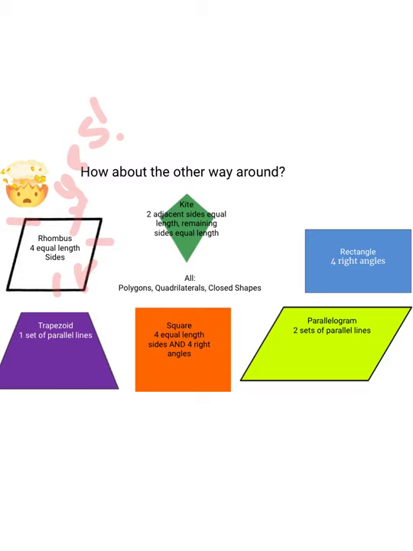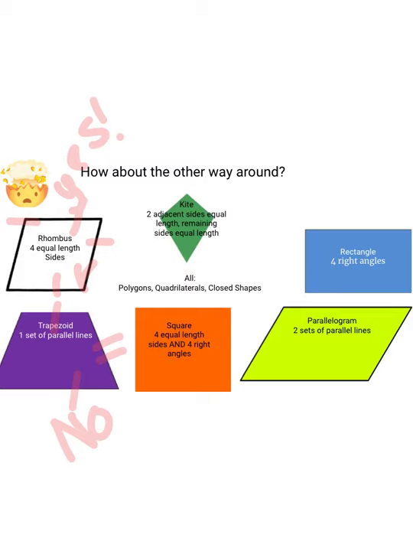Could a trapezoid be a kite? Again, I'd have to have two adjacent sides that are equal in length. This trapezoid doesn't appear to have any sides right next to each other that are exactly the same size. So I would say no, a trapezoid could not be a kite.